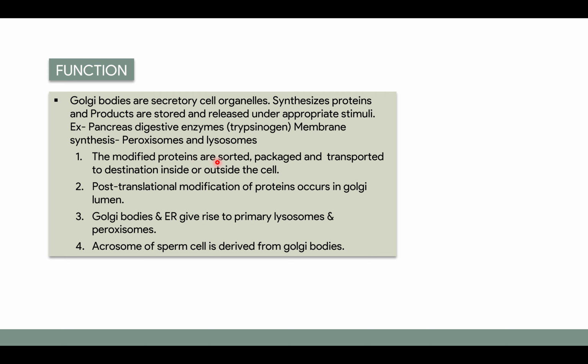The modified proteins are sorted, packaged, and transported to destinations inside or outside the cell from the Golgi apparatus.